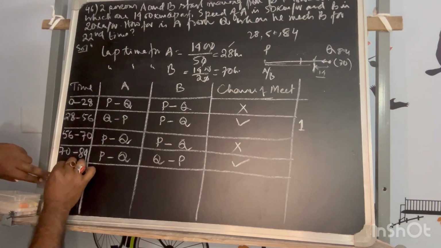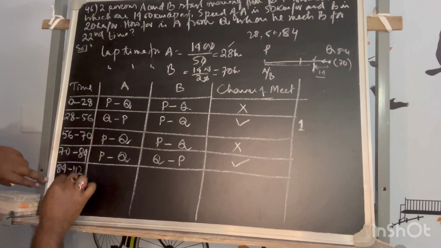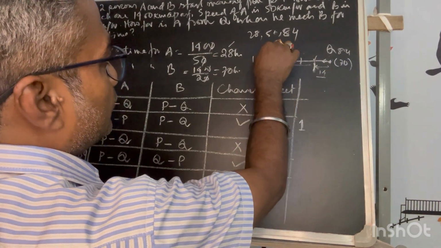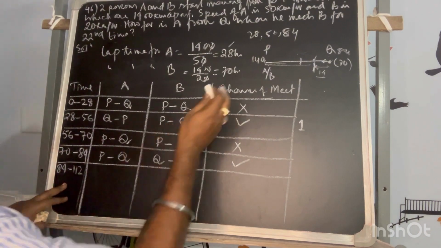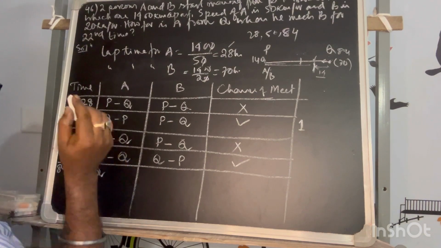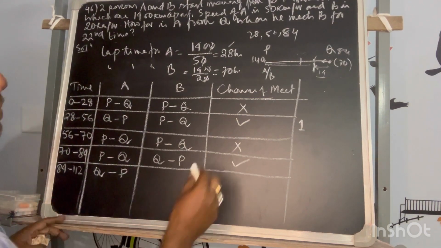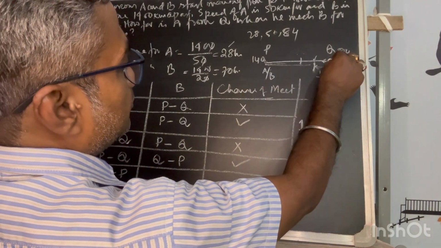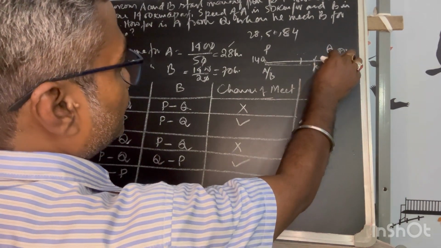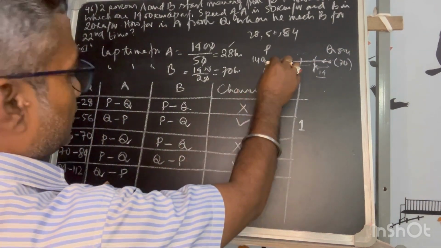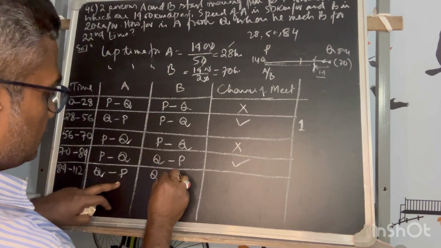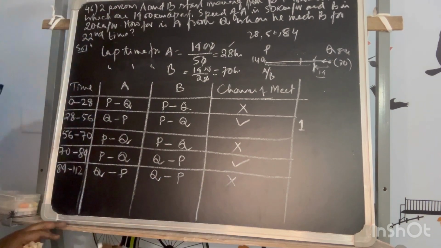So then after 84 to 112, there is no overlap of time, because after 70 he will reach at 140. So below any time that A can complete his lap. Then after that he will start from Q. After reaching, Q to P is a complete lap. So Q to P is moving, and B has started from this and is moving this way. So while moving this way he already met. Then after, in between there is no chance of meet until he has reached P. So there is no chance of meet again. So this is over.